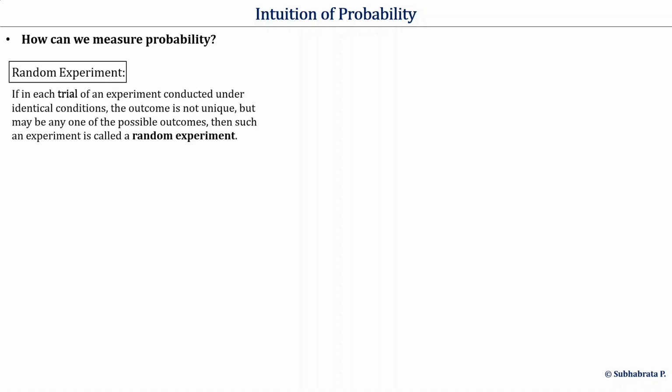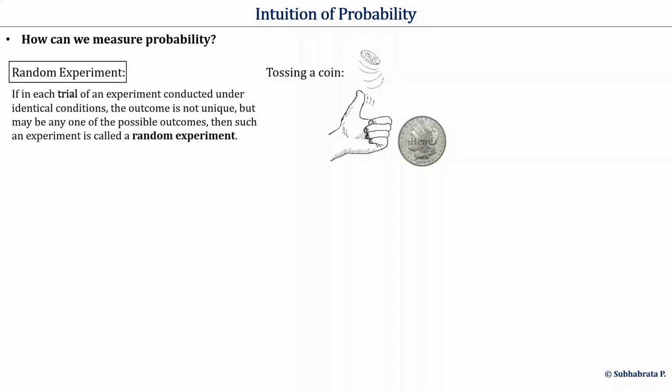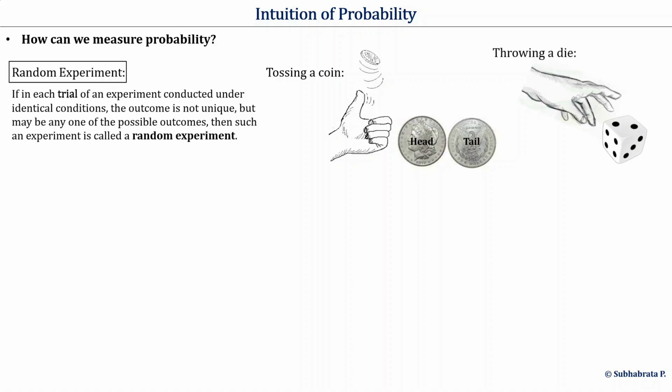The simplest example of a random experiment will be tossing a coin. In a trial of tossing a coin, we can get a head or a tail. These are two possible outcomes, out of which only one outcome we can get as the result in a trial of tossing the coin just once. Another example of a random experiment is throwing a die. In a trial of throwing a die, we can get one out of these 6 possible sides facing upward.